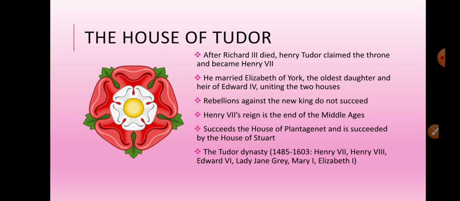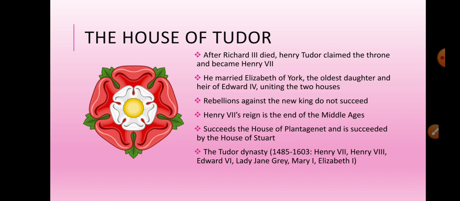A dynasty is a ruling family. Now, I would like you to remember the very famous Tudor dynasty, between 1485 and 1603. It started with Henry VII, then his son Henry VIII, the very, very famous Henry VIII, then Edward VI, Lady Jane Grey for a couple of days, Mary I, or Bloody Mary, and Elizabeth I. She's also a very, very famous queen who ruled England for about 43, I believe, years.